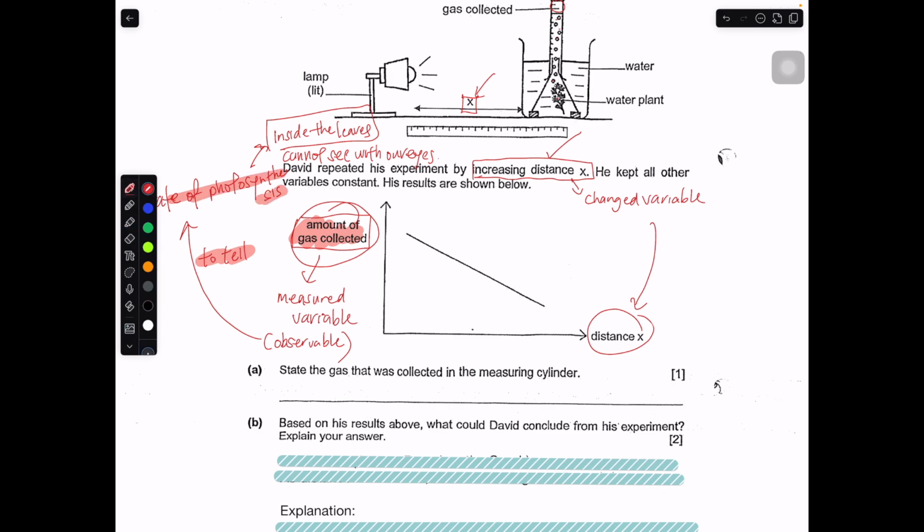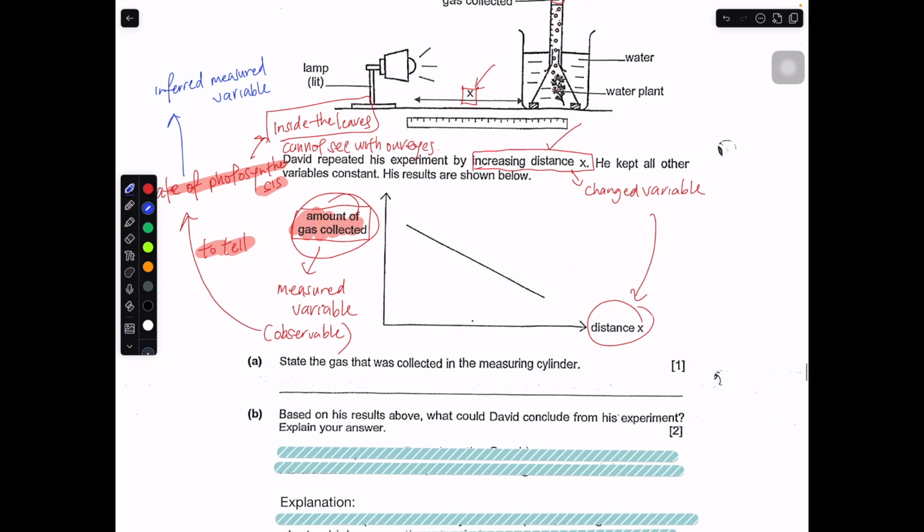So this is sometimes what we call the inferred measured variable. You infer it from the amount of gas collected.